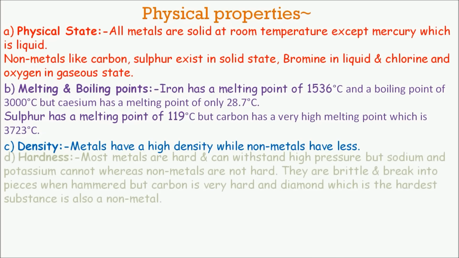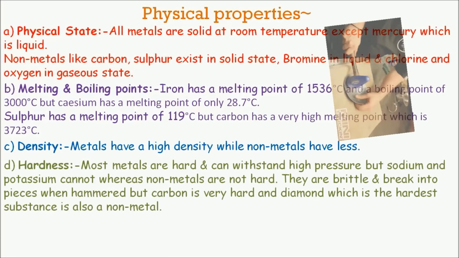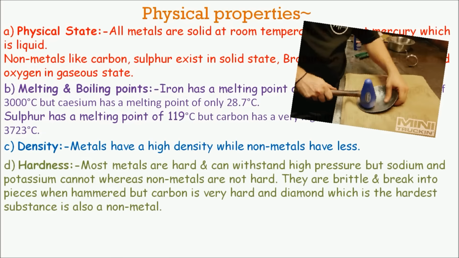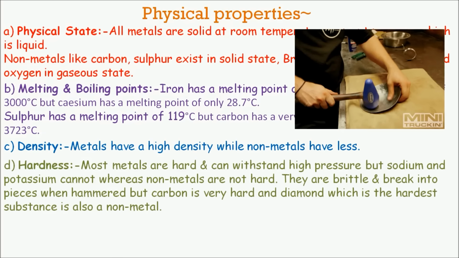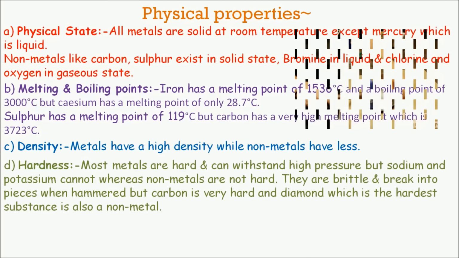Hardness. Most metals are hard and can withstand high pressure, but sodium and potassium cannot, whereas non-metals are not hard. They are brittle and break into pieces when hammered. But carbon is very hard, and diamond, which is the hardest substance, is also a non-metal, which is a form of carbon.